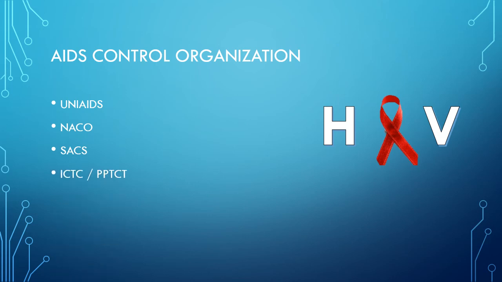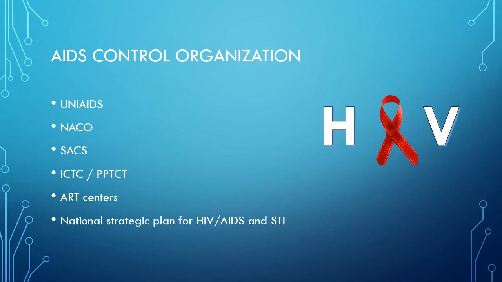Under these SACS, there are ICTC and PPTCT. ICTC means Integrated Counselling and Testing Center, and PPTCT means Prevention of Parent to Child Transmission. There are also ART centers, that is antiretroviral therapy centers. Then there is the National Strategic Plan for HIV/AIDS and STI.